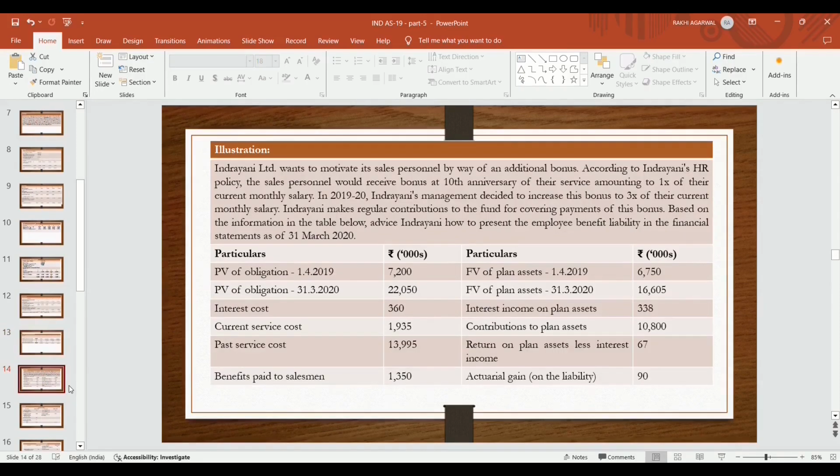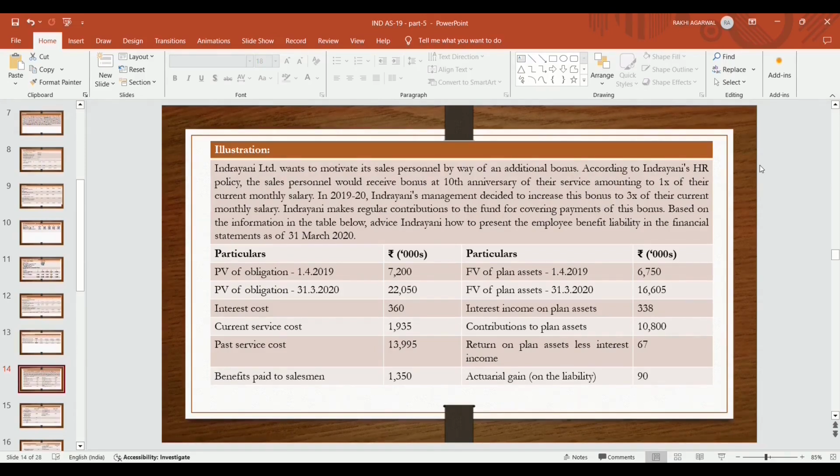Another illustration: Indrani Limited wants to motivate its sales personnel by way of an additional bonus. According to Indrani's HR policy, the sales personnel would receive a bonus at the 10th anniversary of their service amounting to 1x of their current monthly salary. In 2019-20, Indrani's management decided to increase this bonus to 3x of their current monthly salary. Indrani's makes regular contributions to the fund for covering payment of these bonuses. Based on the information in the table below, advise Indrani's how to present the employees benefit liability in the financial statements as of 31st March 2020.